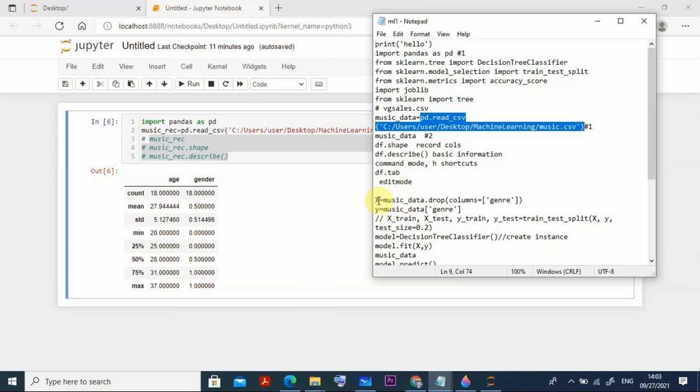So I divided into 2. One is the capital X and Y. X is equal to the music recommendation dot drop. I drop this column genre, that I remove. Without that it is saved as X, and with only genre it is sent to Y like that. Okay, that also we can do it here.